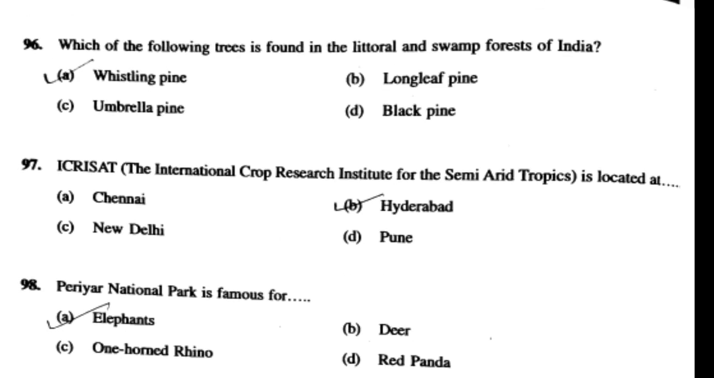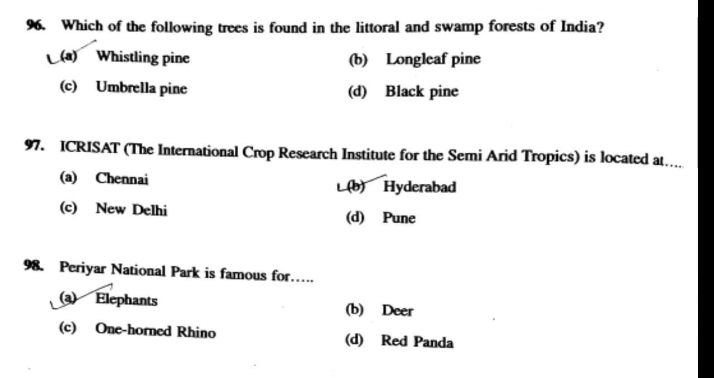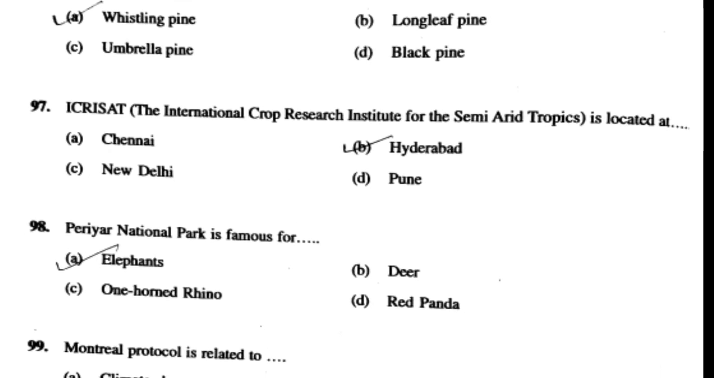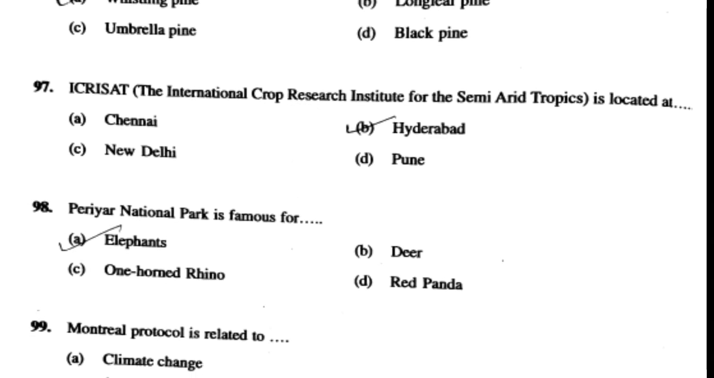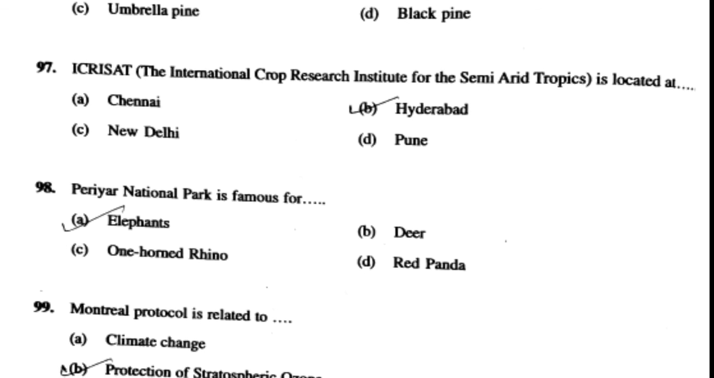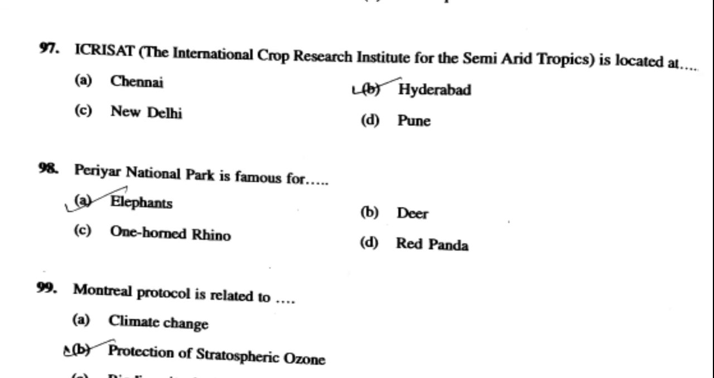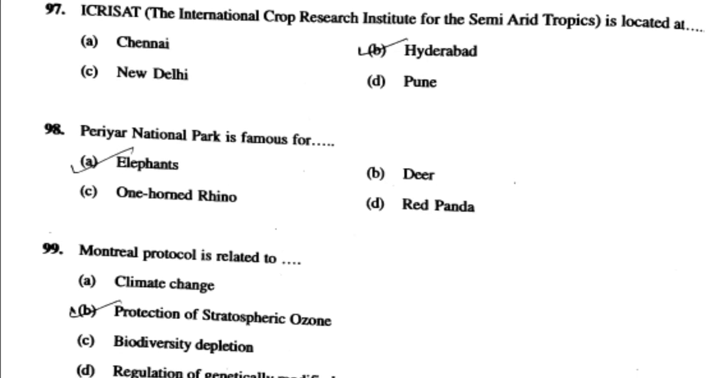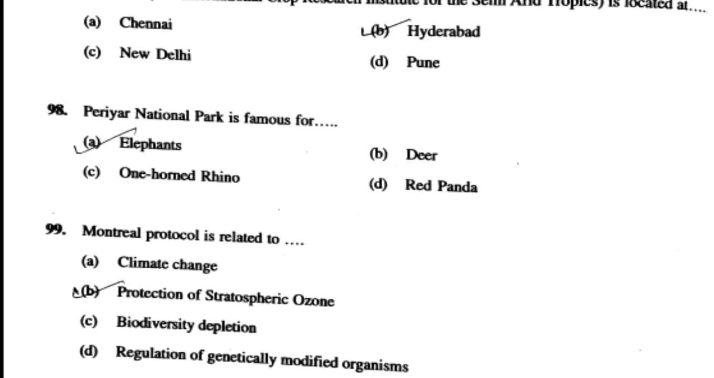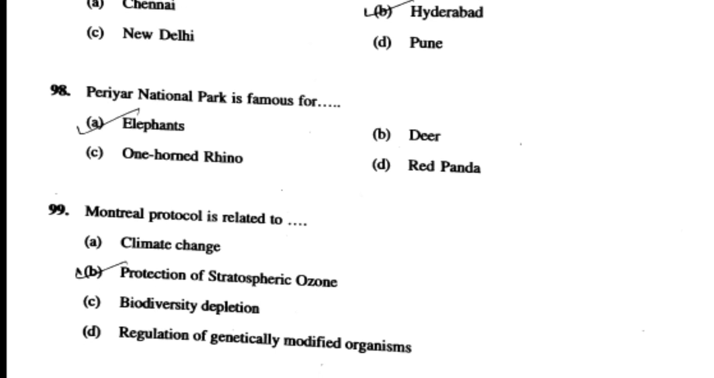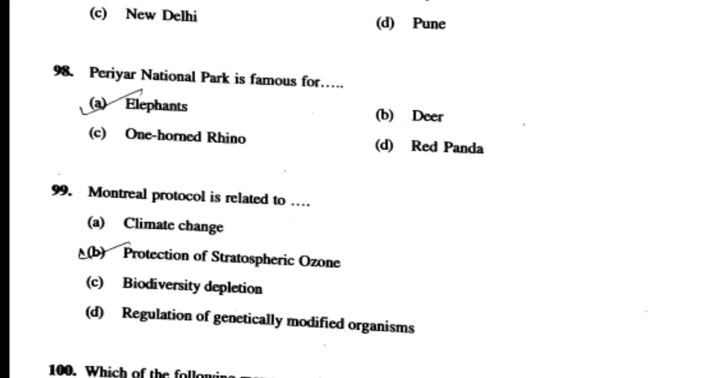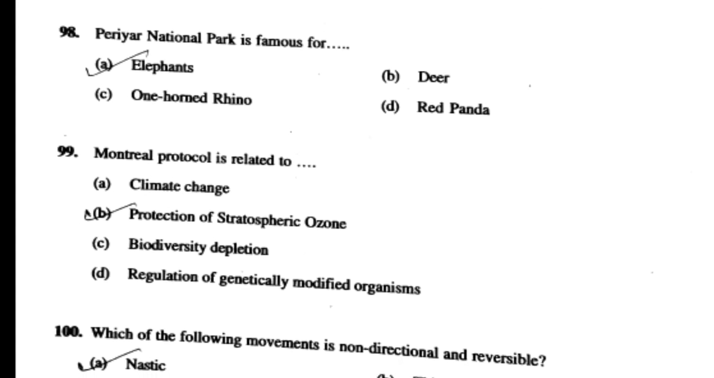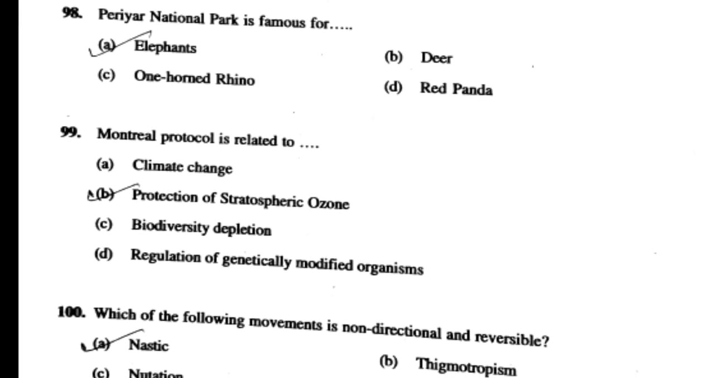Question number 96. Which of the following trees is found in the littoral and swamp forest of India? Answer is whistling pine. Question number 97. ICRISAT is located at Hyderabad. Question number 98. Periyar National Park is famous for elephant. Question number 99. Montreal Protocol is related to protection of stratospheric ozone. Last question. Which of the following movements is non-directional and reversible? Answer is nastic.